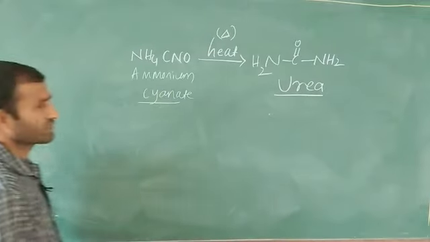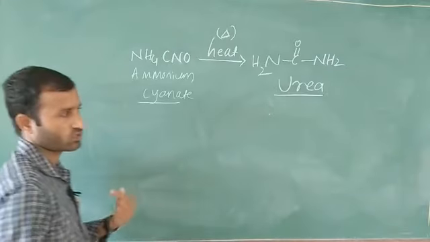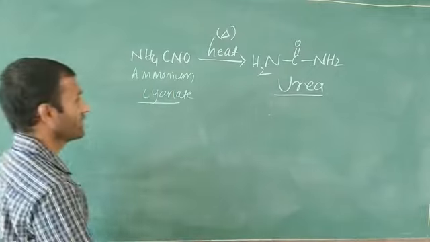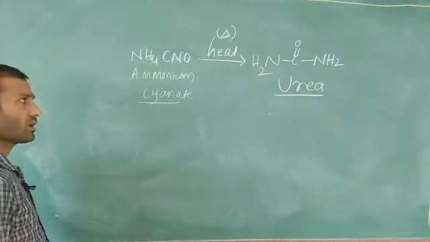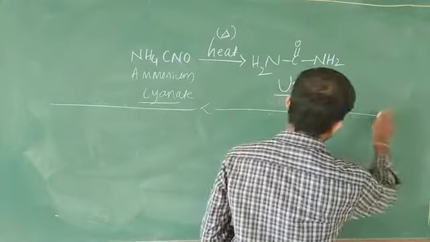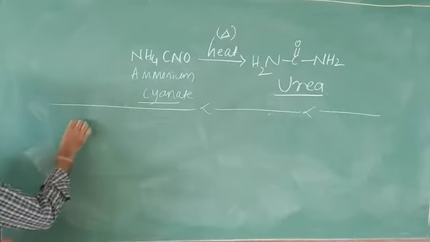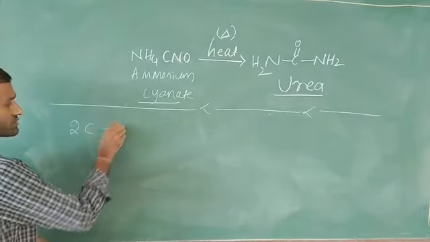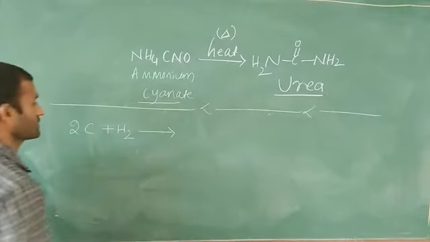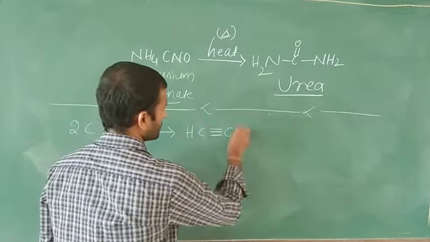Next, carbon and hydrogen generally have inorganic properties, which is most important, so I am going to write that point. Two moles of carbon can react with hydrogen, and the product formed is HC triple bond CH.